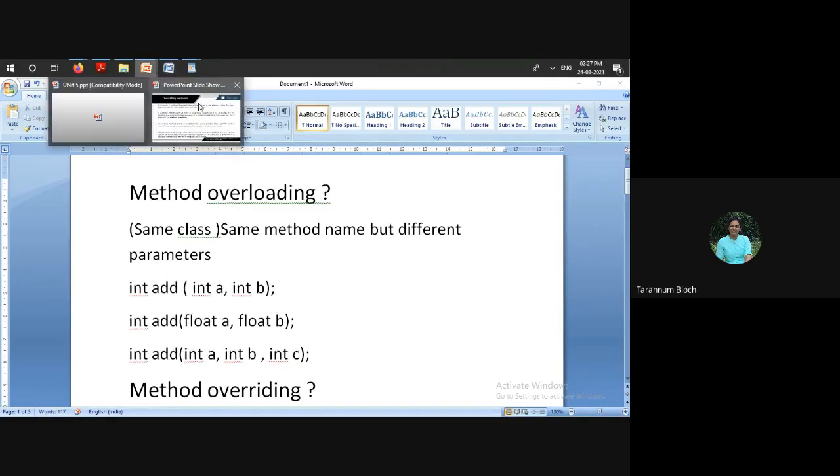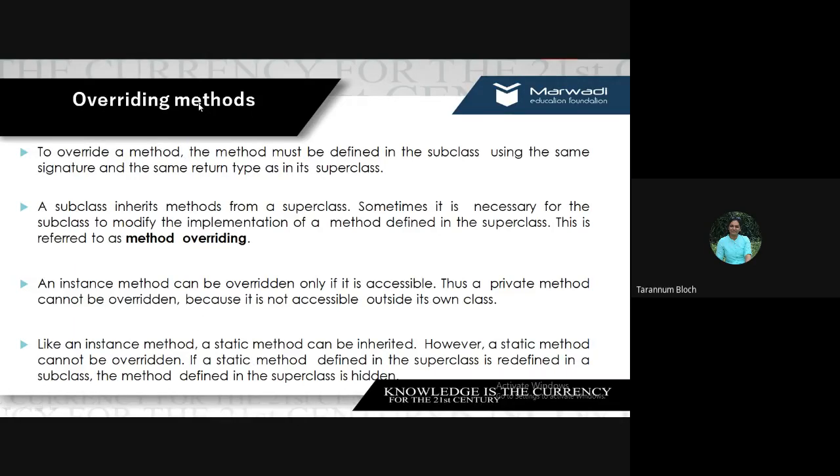Fine. So what it says, to override a method, the method must be defined in the subclass. The same method which is there in the superclass needs to be defined in the subclass using the same signature and the same return type. There should be no difference in the return type as well as the signature, that is the number and type of arguments. A subclass inherits methods from the superclass, and sometimes it is necessary for a subclass to implement a method which is defined in the superclass.